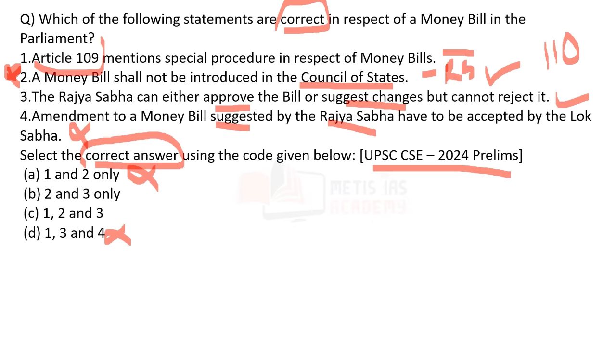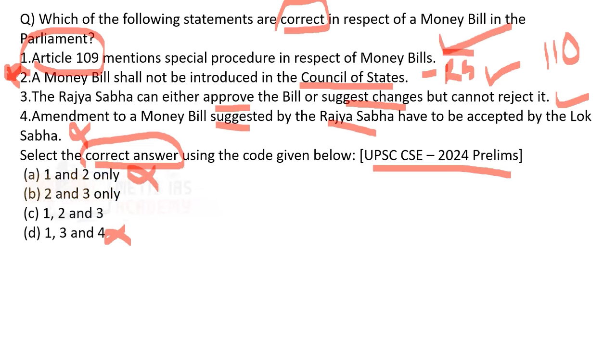Yes, Article 109 of the Constitution of India outlines the special procedure for money bills, which states that the money bill has to originate in Lok Sabha and it cannot be introduced in Rajya Sabha.